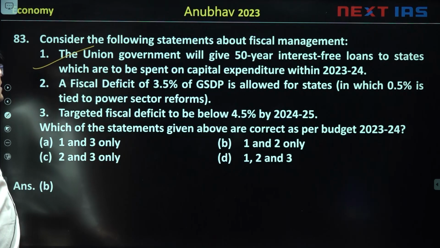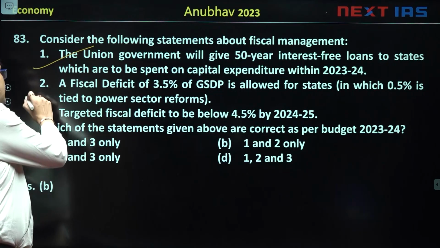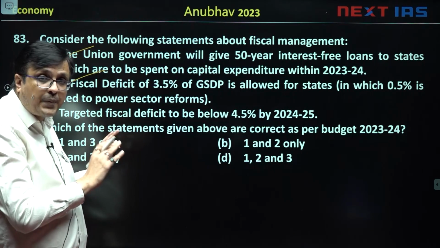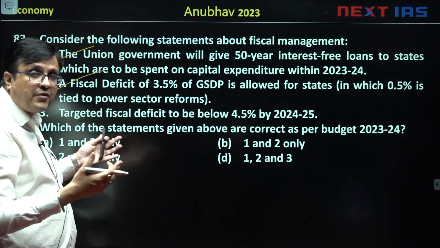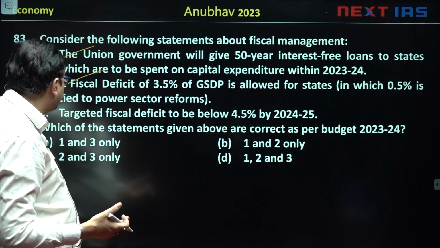A fiscal deficit of 3.5% of state GDP is allowed for states and 0.5% is for power sector reforms. Correct. ये सारे बजट से factuals pick किए हुए हैं. अगर आप बजट पढ़े हो तो ये factuals ध्यान में होंगे आपके. If you have read the budget, the factuals will be there with you.